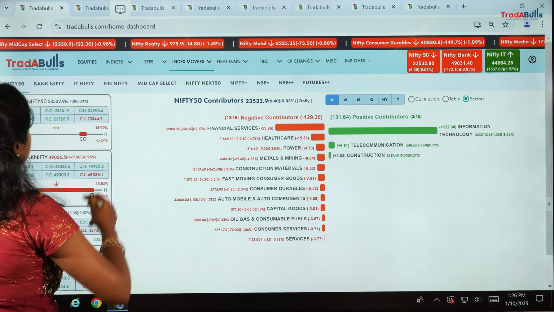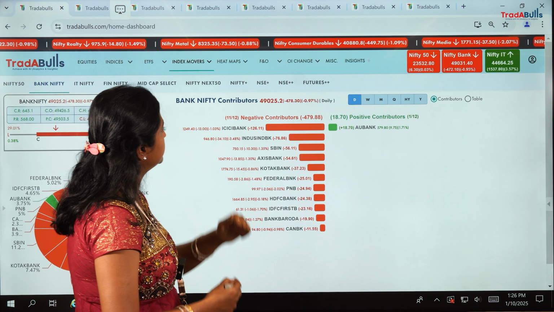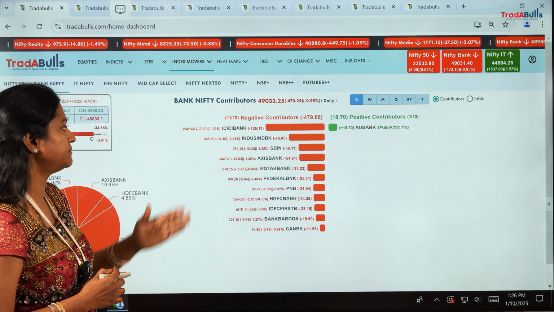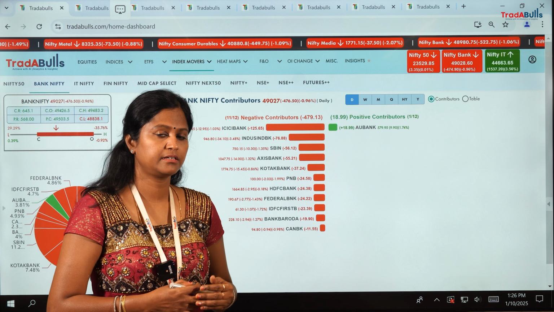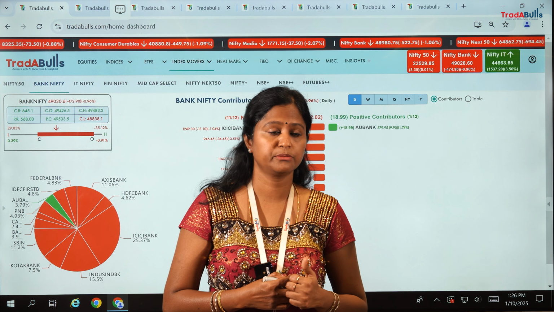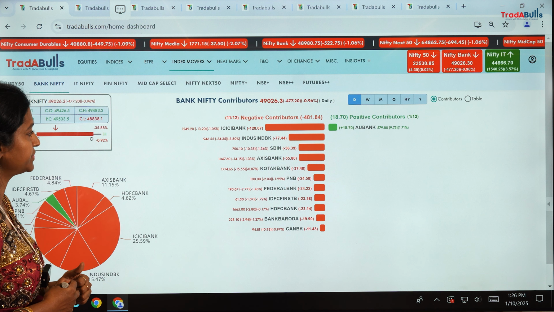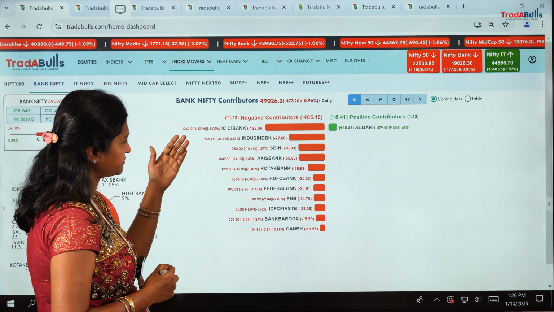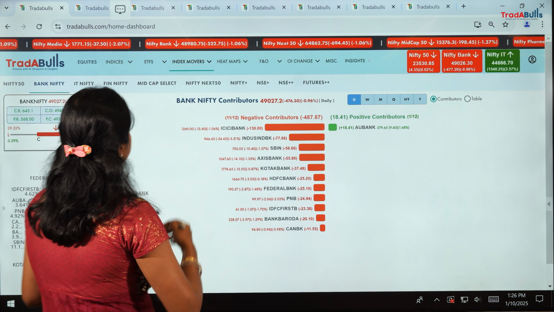Okay, let's go into the Bank Nifty. Today Bank Nifty is still sustaining. For the past 4-5 days we have been seeing HDFC Bank and ICICI Bank contributing negatively, and today ICICI Bank is still a negative contributor, whereas AU Bank is now showing as a positive contributor.